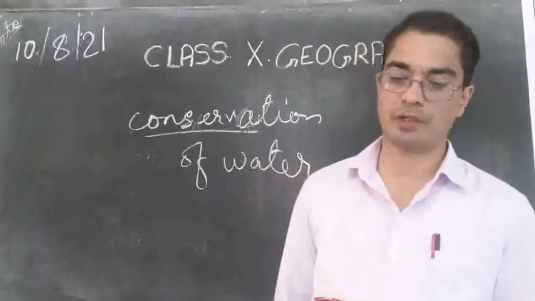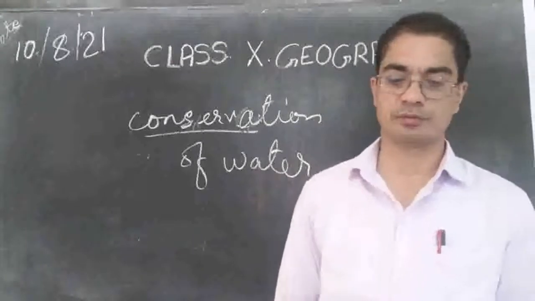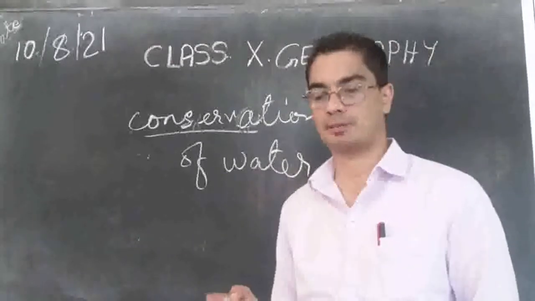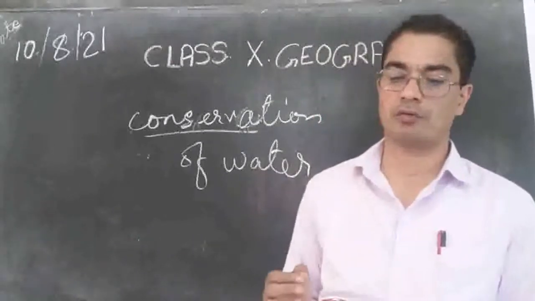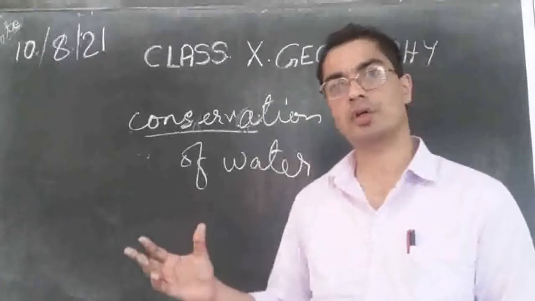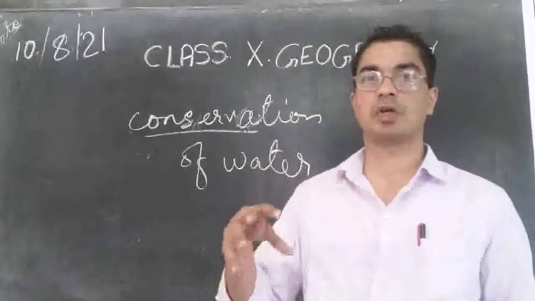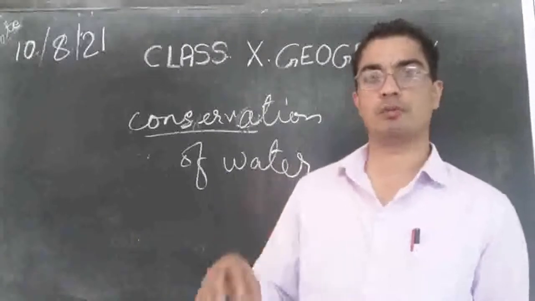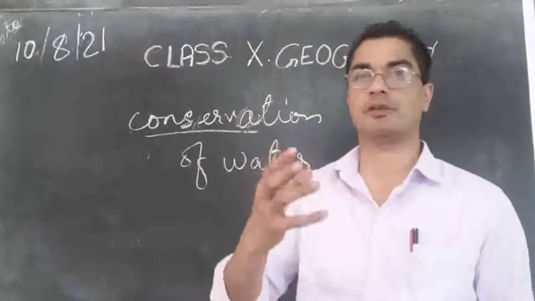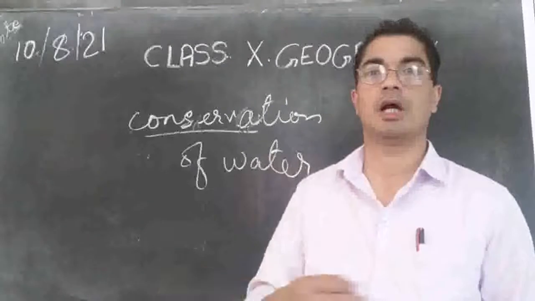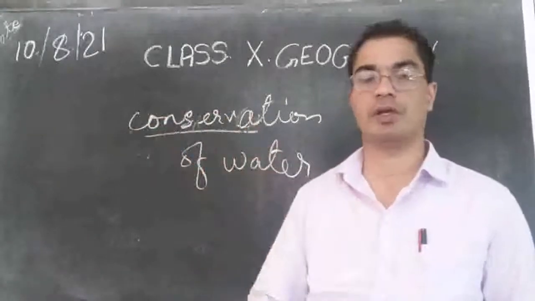And therefore, what we can do is we should reduce the over exploitation. For example, farmers who have got big farms, they have got the borewell or tubewell. So they pump out the water from the tubewell, from the borewell, and use it for irrigation in their fields.